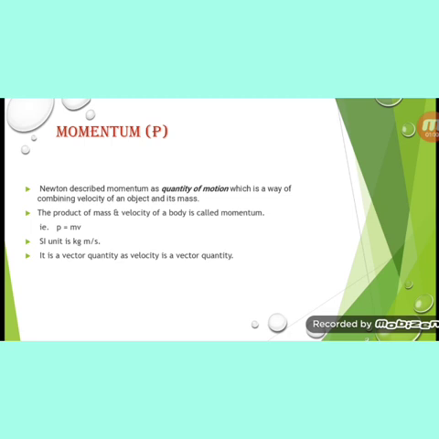That is, it is the combination of quantity and motion. Quantity means mass and motion means velocity. Therefore, momentum is defined as the product of the mass and velocity. It is denoted by the symbol p, and it is a vector quantity, because it depends upon velocity, and velocity is a vector quantity. Its SI unit is kg meter per second.